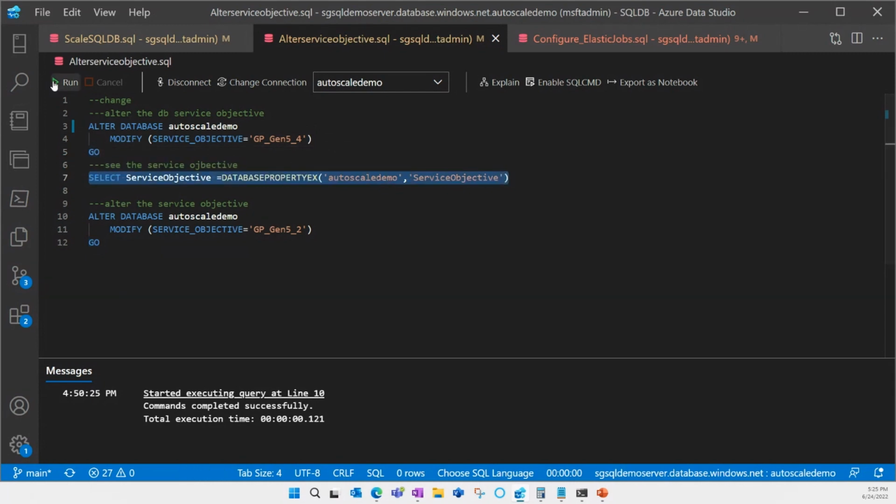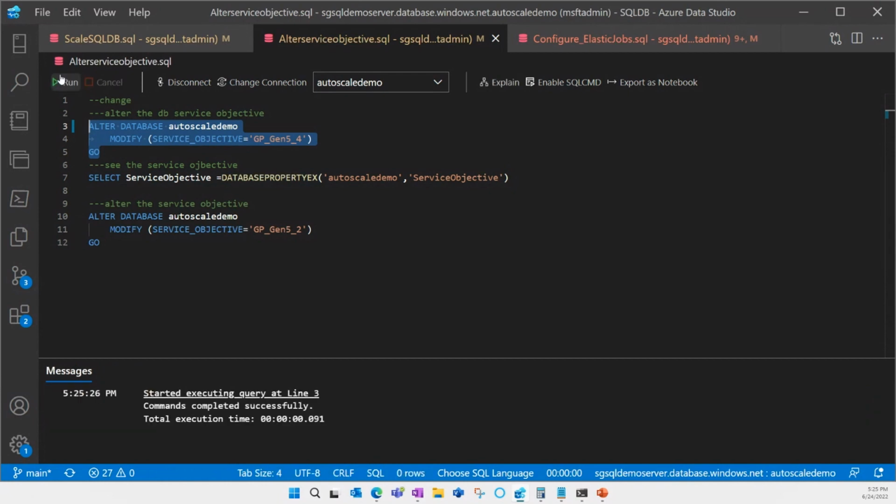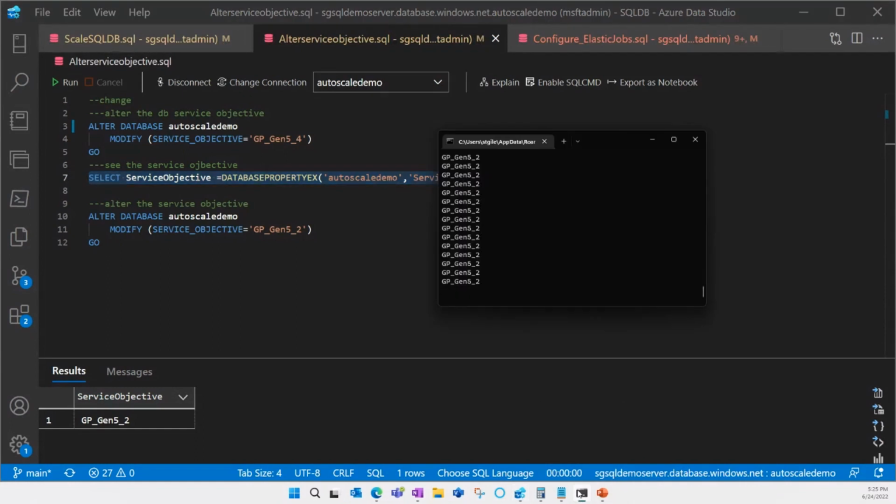So if I take a look right now, I am running 2 cores, and now I'm going to run my ALTER DATABASE statement. And it says successful, which sounds great. But if we take a look, yeah, that was fast. But if we take a look, it's still a Gen 2. And if I go and see what's going on,